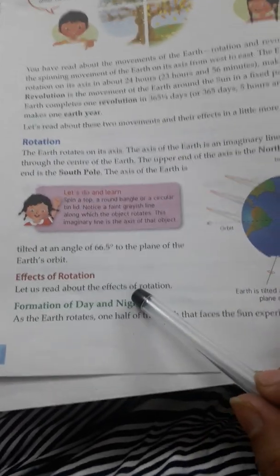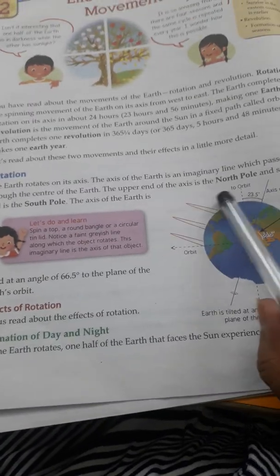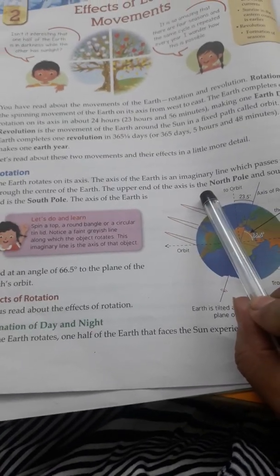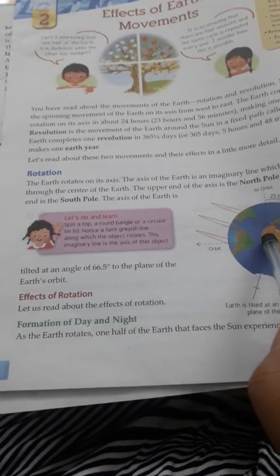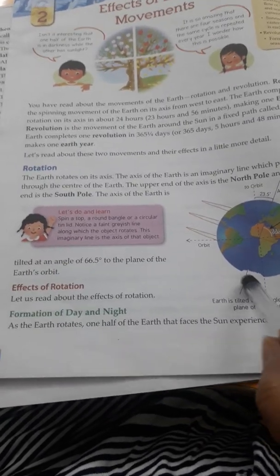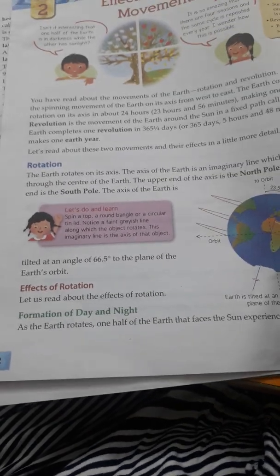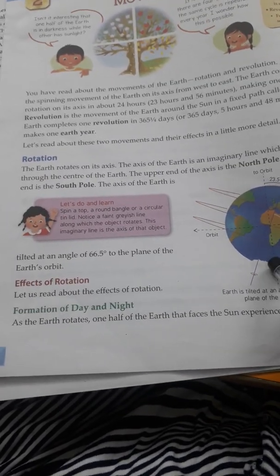So what are the effects of the rotation? First of all, the earth rotates on its axis. The axis of the earth is an imaginary line which passes through the center of the earth. The upper end is called north pole and the lower end is called south pole. And the earth is tilted. Tilted मतलब झुका हुआ. It is at an angle of 66.5 degrees to the plane of the earth's orbit.